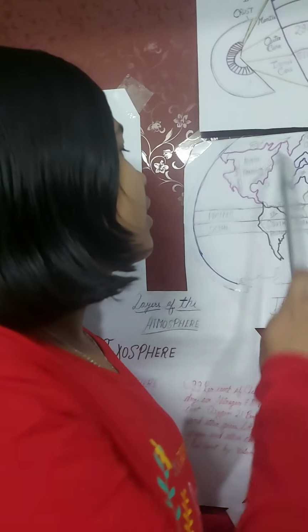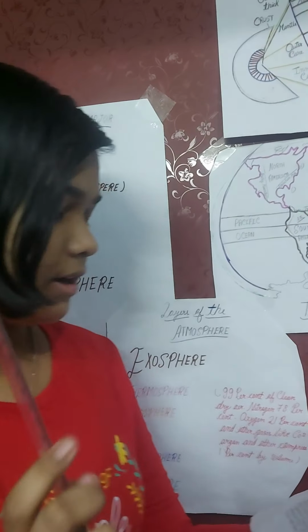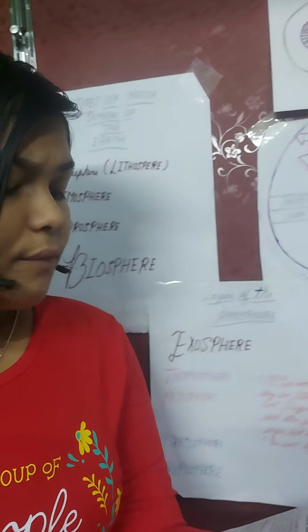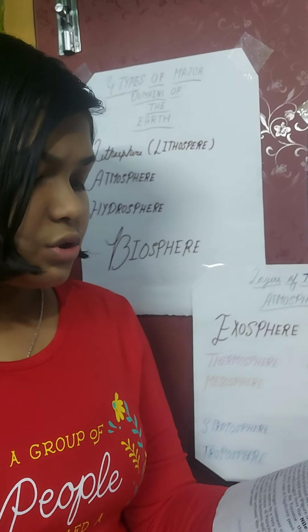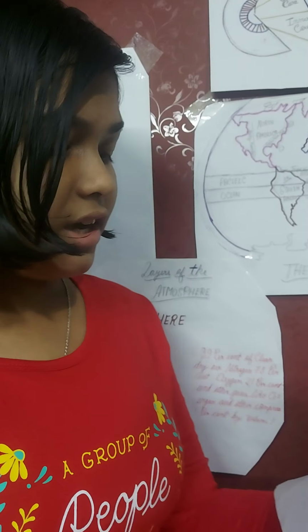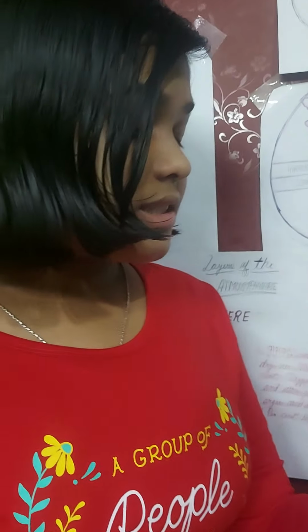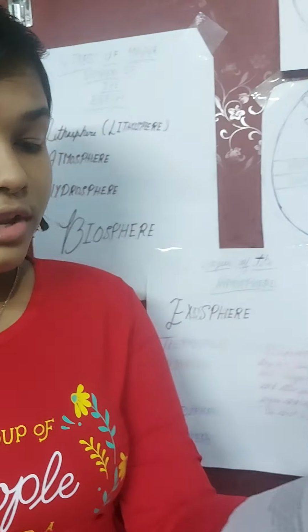Let's talk about North America. Here is the North America part. North America is the third largest continent of the world. It is linked to South America by a narrow strip of land called the Isthmus of Panama. The continent lies completely in the northern and western hemisphere.